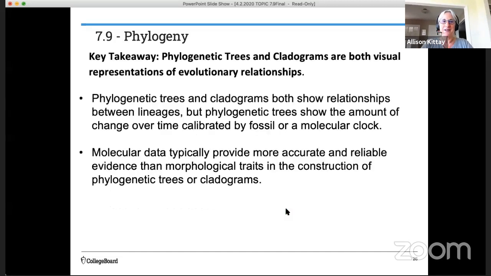It should be fun. All right, some key takeaways. Phylogeny is the evolutionary history of a species. Both phylogenetic trees and cladograms are visual representations that show these evolutionary relationships. The difference is that phylogenetic trees show the amount of change over time, and that's calibrated using fossil evidence or molecular clocks. And finally, molecular data typically provide more accurate and reliable evidence than morphological traits in the construction of phylogenetic trees and cladograms. We're going to investigate that coming up and why that might be.